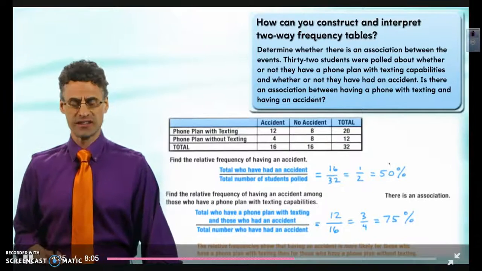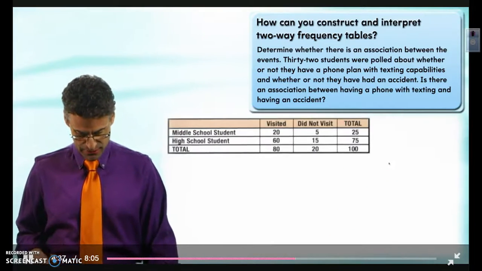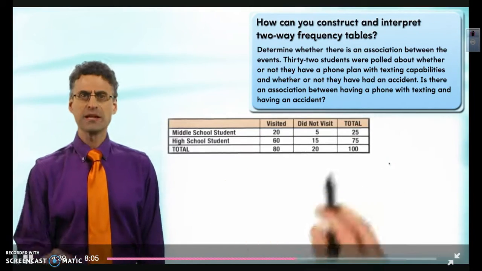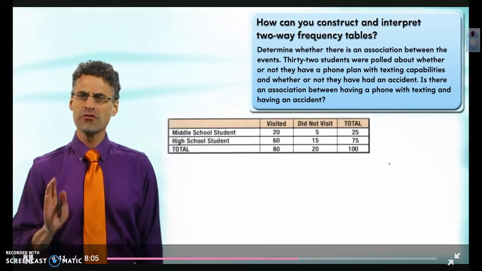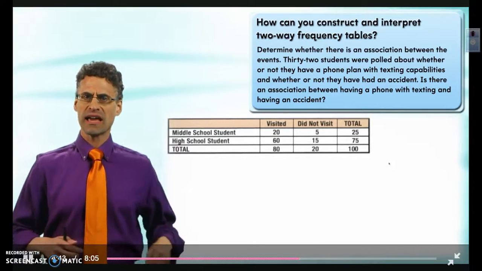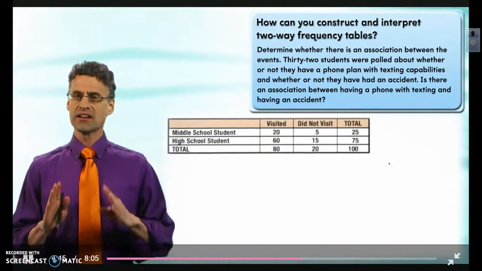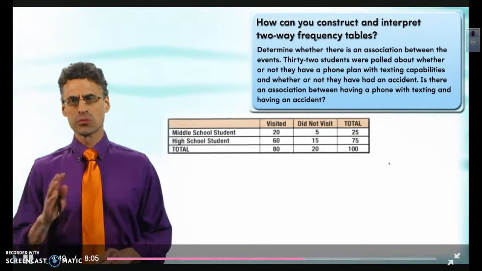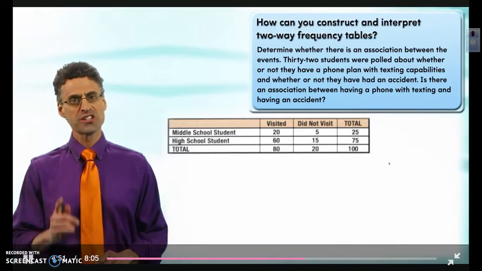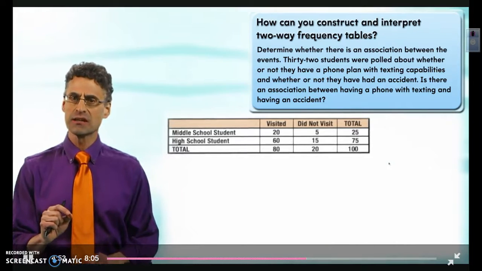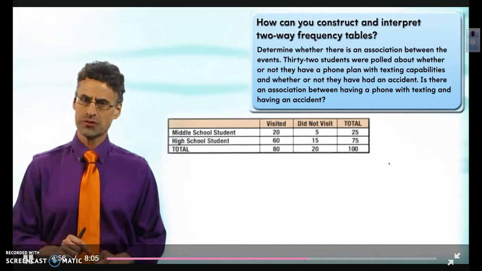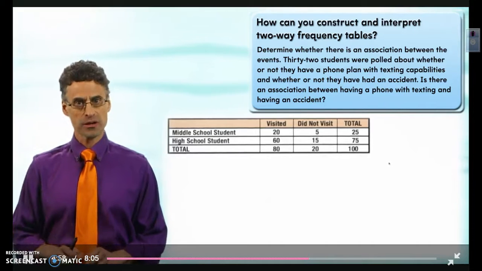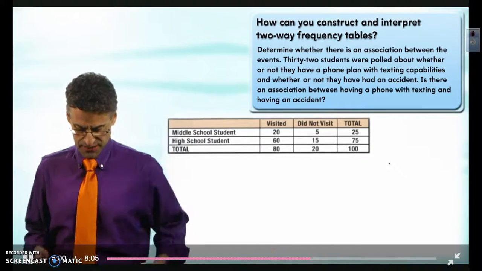Let's try another one just for fun together. So here we see data from 100 middle school and high school students. Students were asked whether or not they had visited at least one amusement park. So the question is, is there an association between being a high school student and visiting an amusement park? Well, it's the same type of question. Let's check out the data.